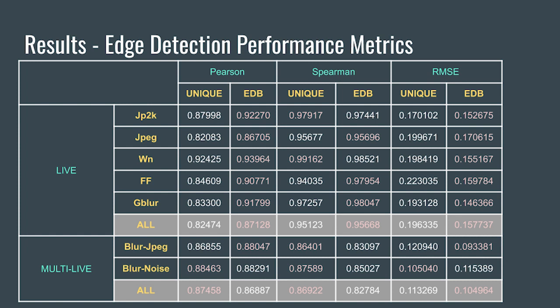For accuracy assessment, the root mean square error shows edge detection-based UNIQUE performs better in both LIVE and multi-LIVE databases. However, it performs worse on images with blur and noise distortion, mainly because noise distortion disables the edge detection filter.